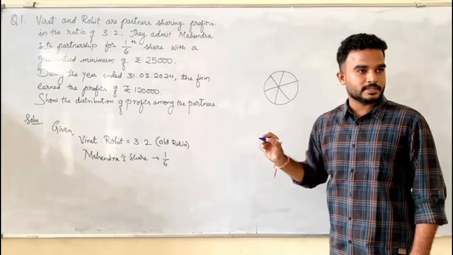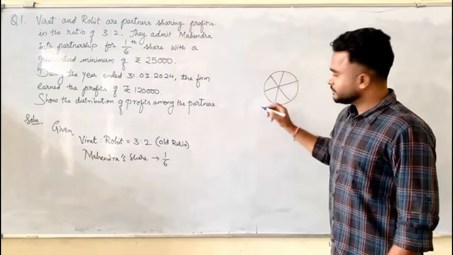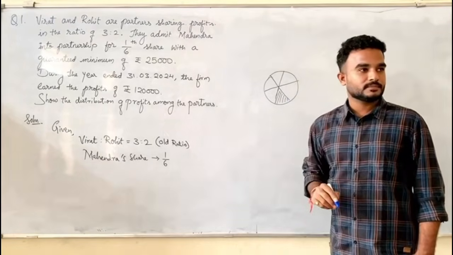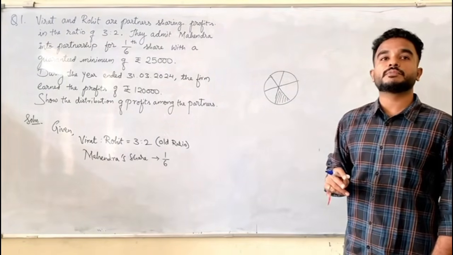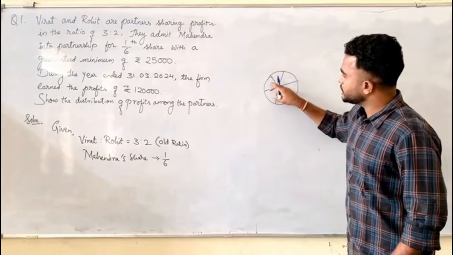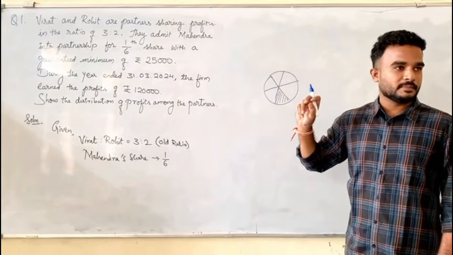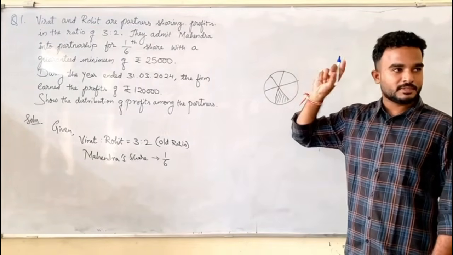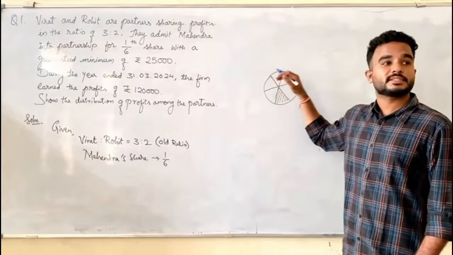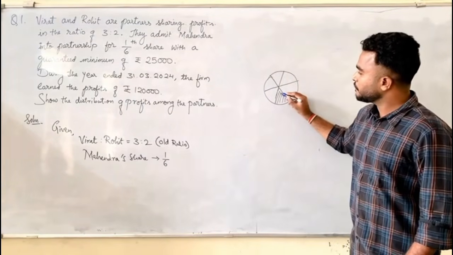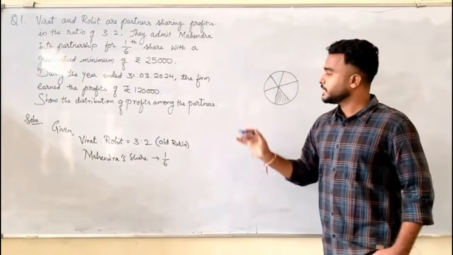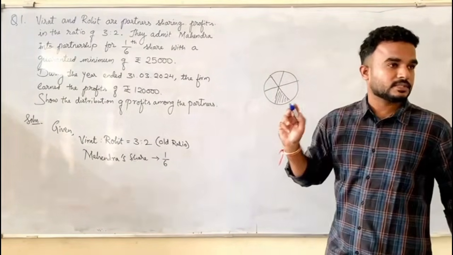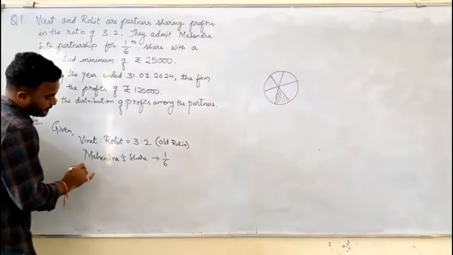One of the parts is given to Mahindra. 1 out of 6 parts is given to whom? Mahindra. So how many parts are remaining? 5 parts are still remaining. Understood or not? A pizza, which is cut into how many slices? 6 equal slices, out of which 1 part is given to Mahindra. 1 out of 6 is gone. How many are still remaining? 5 by 6.